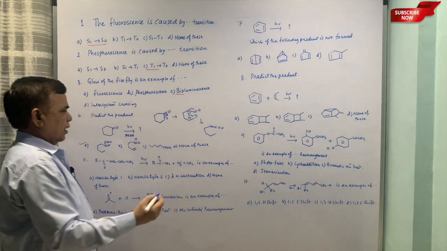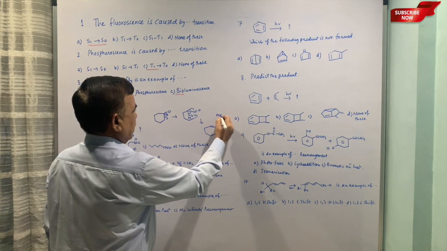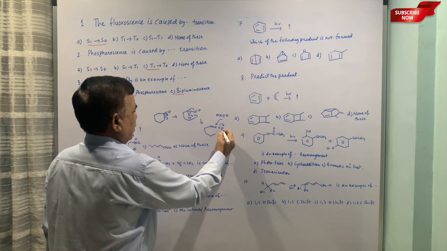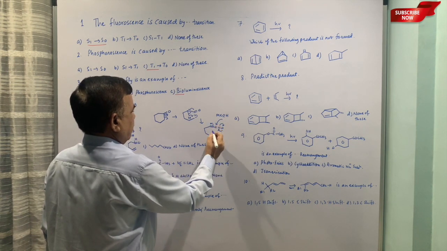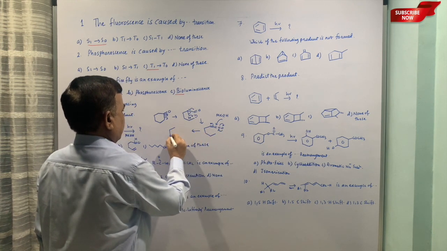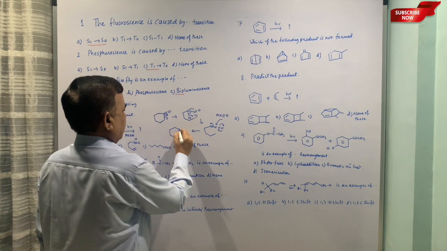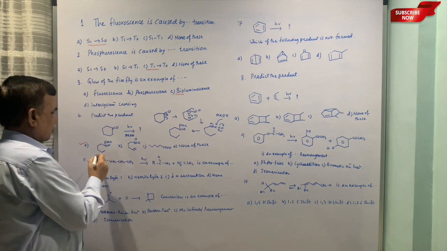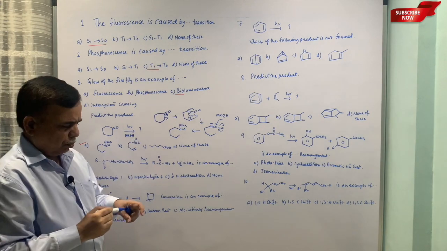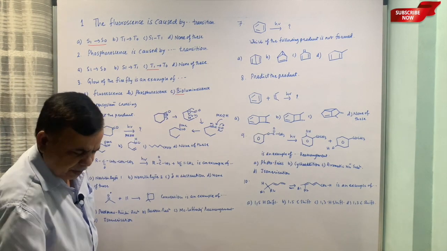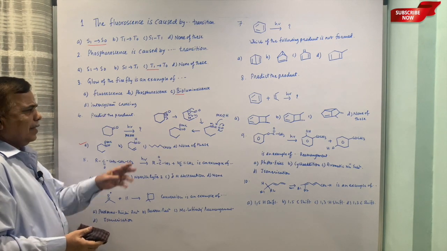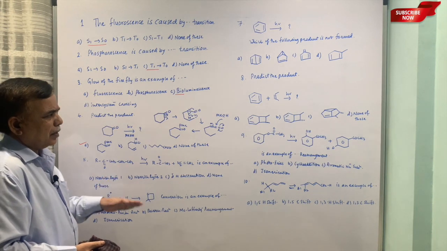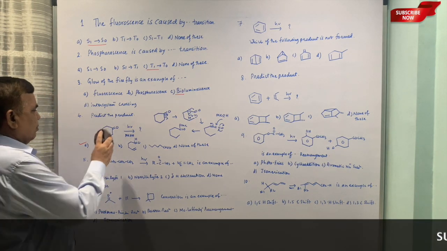Ketene is formed, and once methanol is there, you can add methanol straight away, but this is polar, and you can get the molecule we require, COOMe. So the first option is correct, that this goes through ketene. Once ketene is formed, ketene is polar, you can add water, you can add amine, you can add alcohols, and accordingly different products are formed.